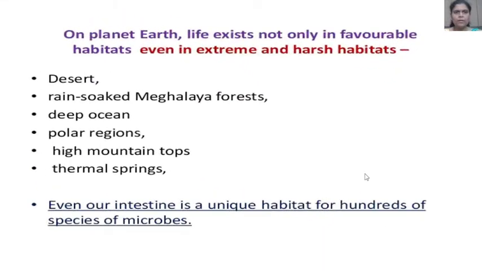Then on planet Earth, life exists not only in favorable habitats, but even in extreme and harsh habitats: desert, rain-soaked Meghalaya forest, deep ocean, polar regions, high mountain tops, thermal springs, etc. Even our intestine is a unique habitat for hundreds of species of microbes.